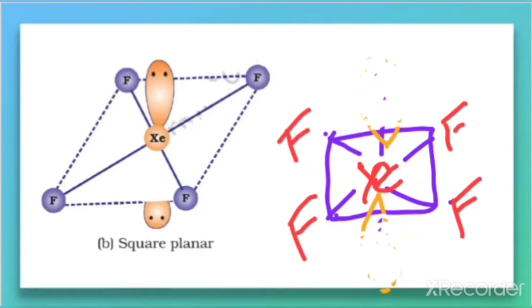Now look at the structure. What is the shape here now? It is a square planar structure. Why is it planar? Because all the fluorine, that is 4 fluorine, and the xenon are all in the same plane and occupying the 4 corners of a square. That's why it is a square planar shape.